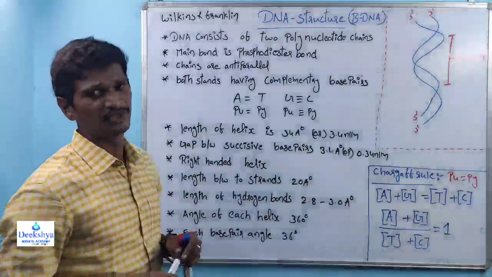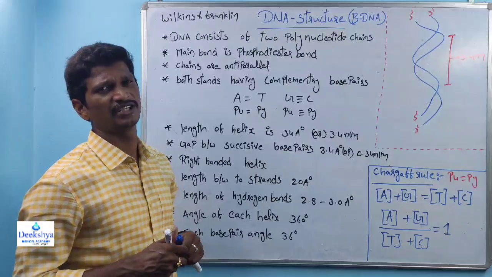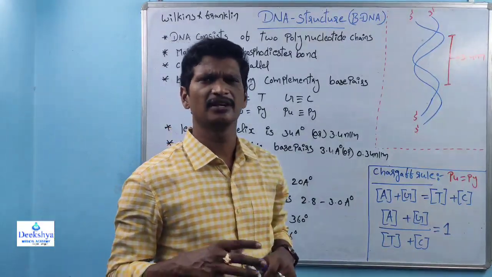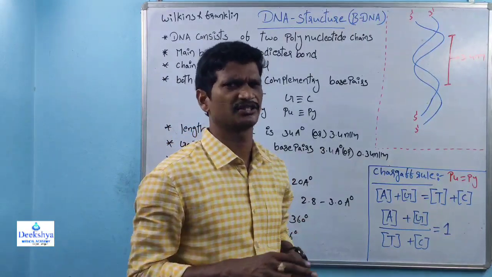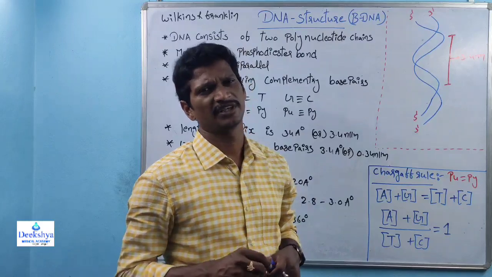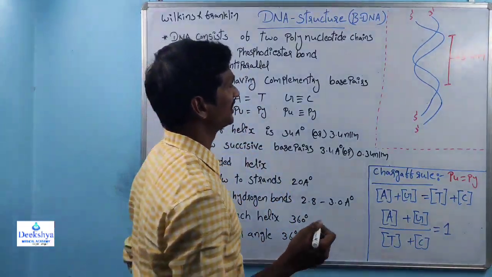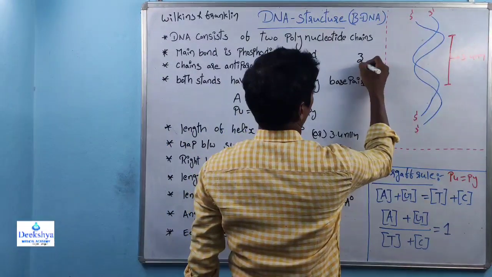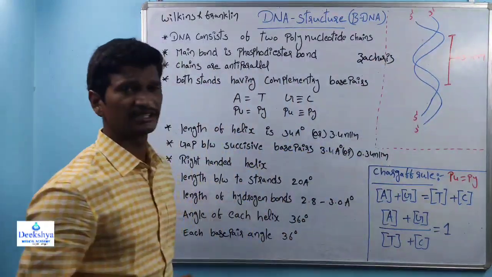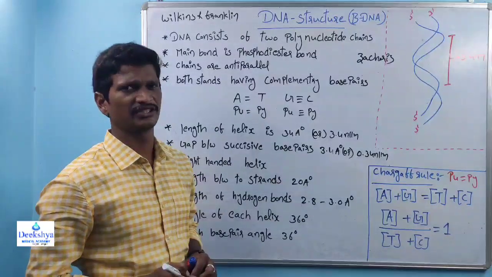Before going to this, we have to discuss the history of DNA. DNA was first identified by Frederick Miescher. We already discussed Frederick Miescher, who first discovered DNA, right? The term DNA was coined by the scientist Jacaris.